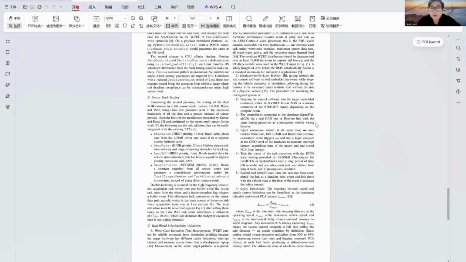Third, the physical system should add a LiDAR, radar, and an IMU. A sensor fusion task would combine all sensor data into one environment model. Double buffering should also be used. One task can write new sensor data, while another task reads the previous data. This reduces lock waiting and improves performance.